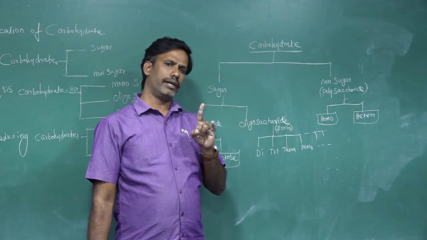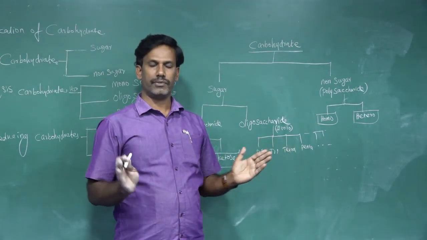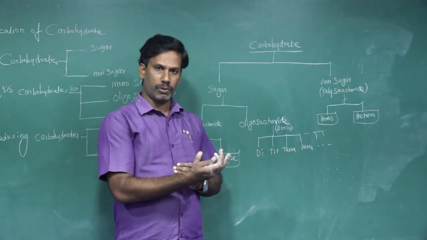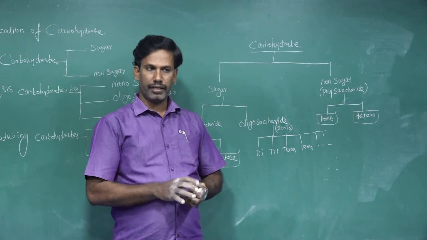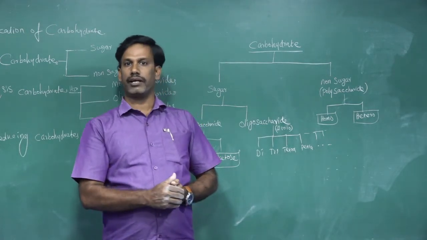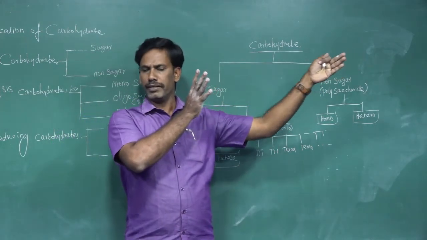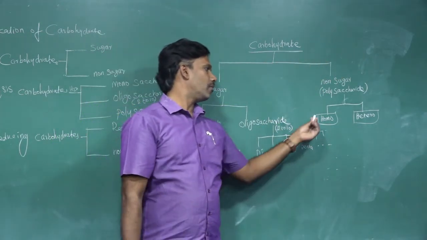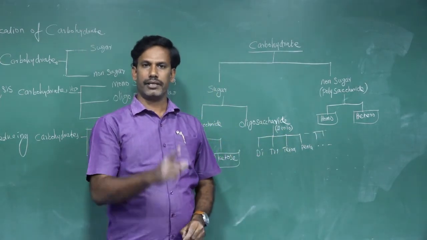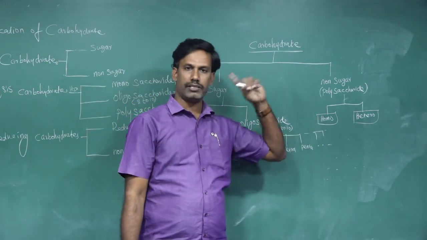In that, all n number of monosaccharides are the same monosaccharides. The n number of monosaccharides are linked together to give a polysaccharide. For example, glucose. This linkage is called a homopolysaccharide. All the monosaccharides are of the same type. All are made up of glucose, then it's called homopolysaccharide.